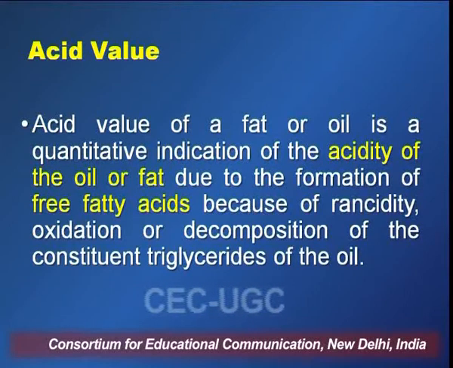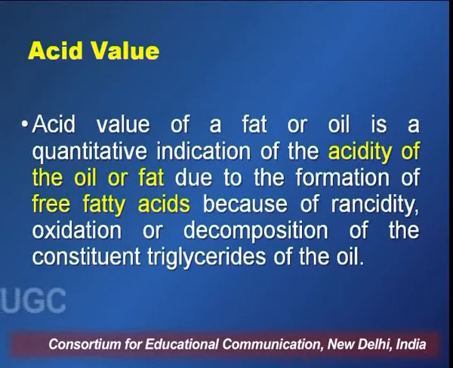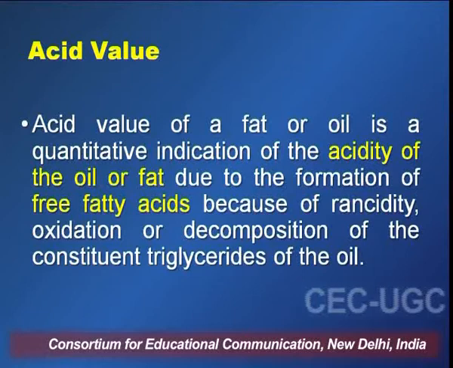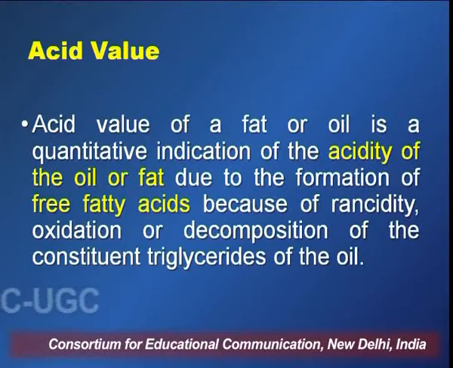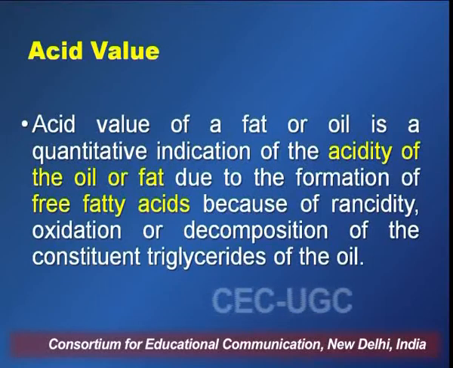During rancidification or oxidative degradation, the triglycerides present in the oil get degraded into free fatty acids as well as glycerol, and the free fatty acids that are formed indicate the acidity of the oil or the fat.